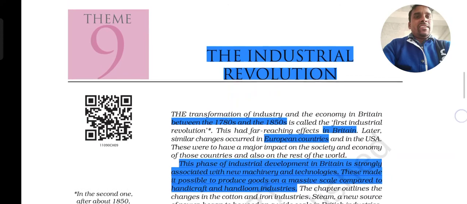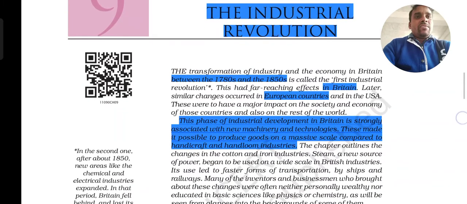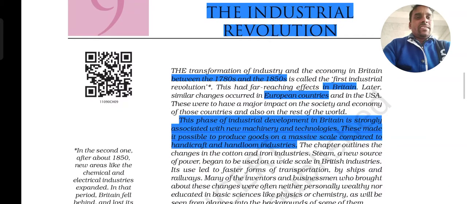So here in the Industrial Revolution, we have started studying the period between the 1780s and 1850s in Britain, a European country, where industrial development started.